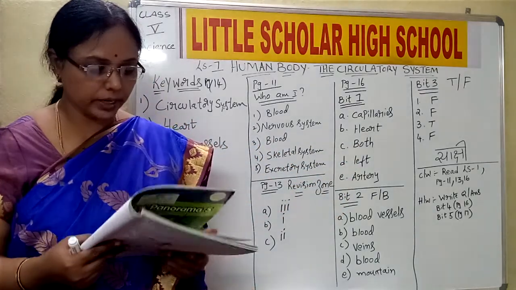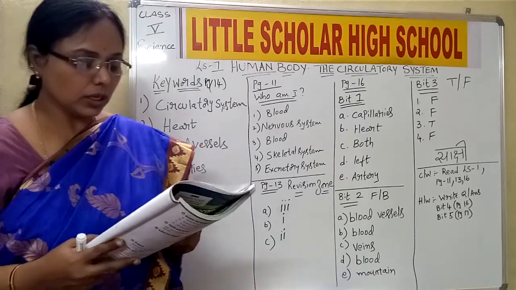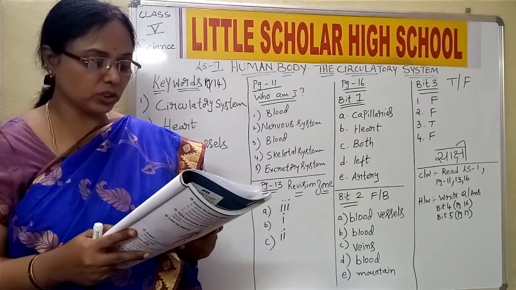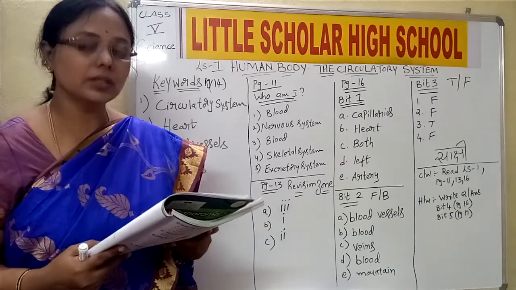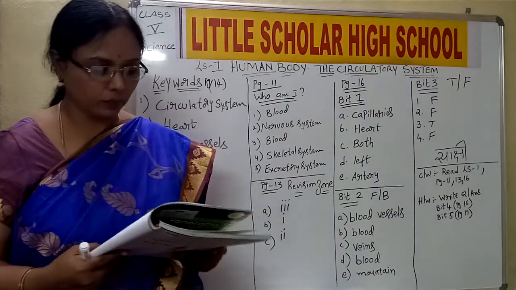Okay, children. Now next, on the same page we have fill in the blanks. Let me read out. Dash are tube-like structures through which blood flows. The answer is blood vessels. So the first fill in the blank is blood vessels.